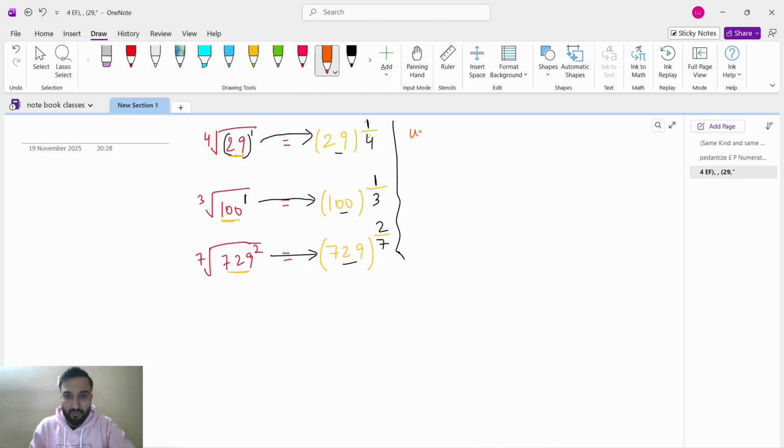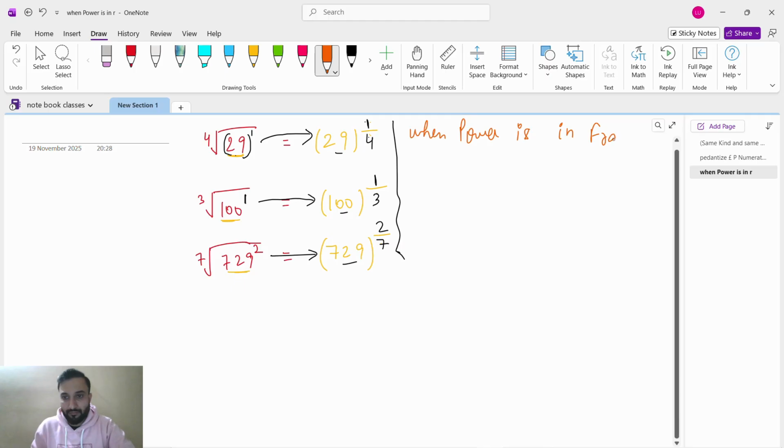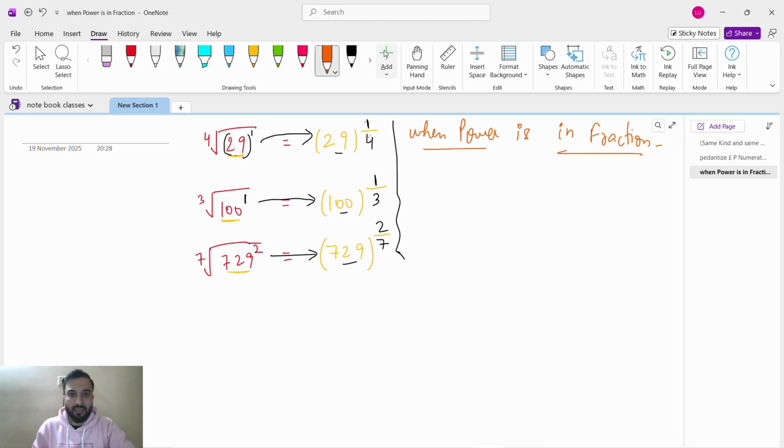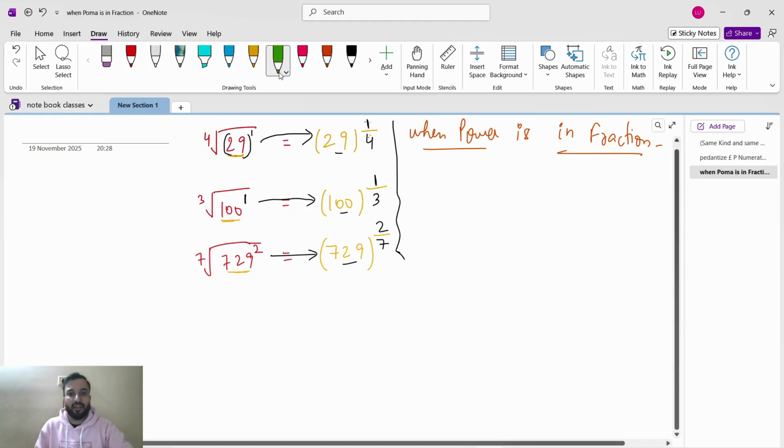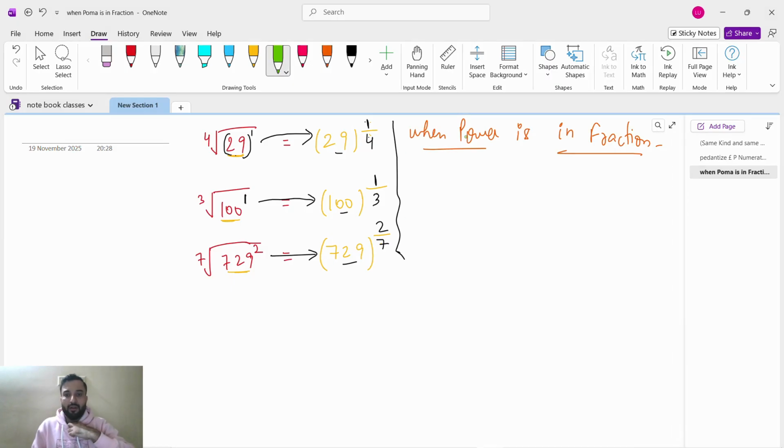The trick is for when the power is in fraction. This is the trick we will use when the power is in fraction, and this trick will remain the same for every number.